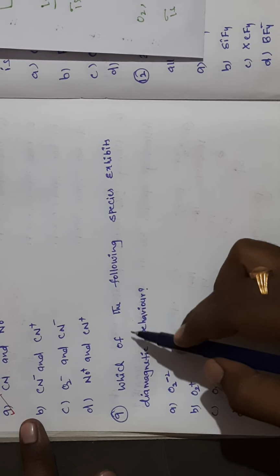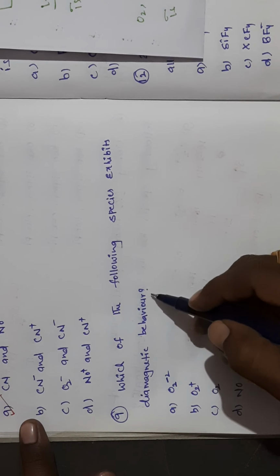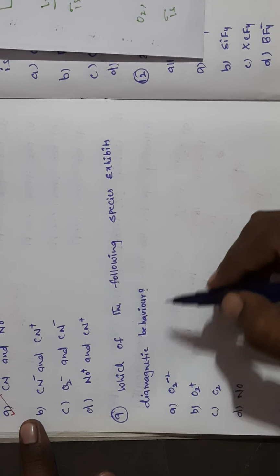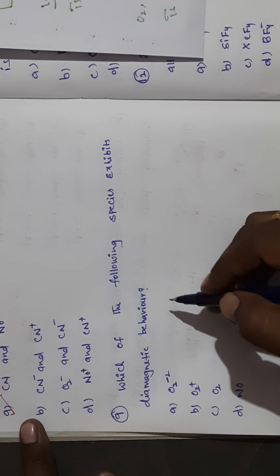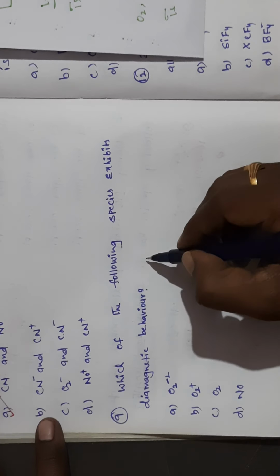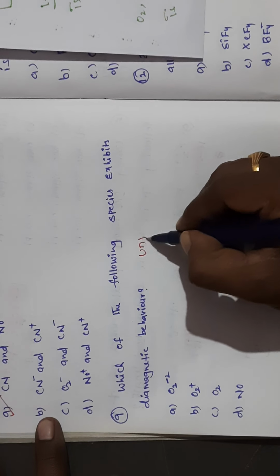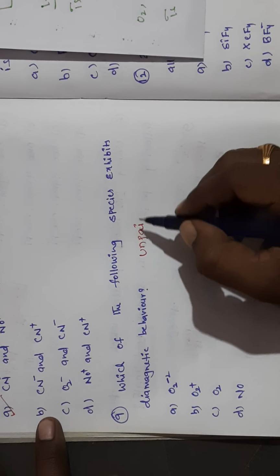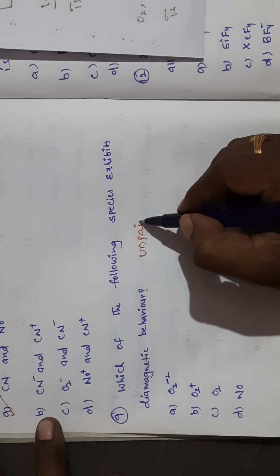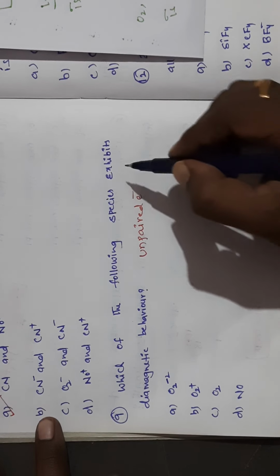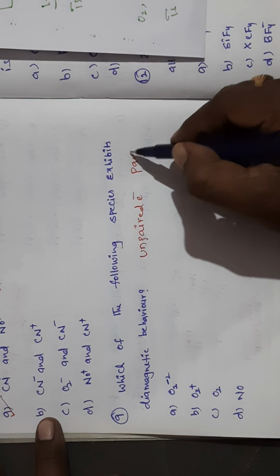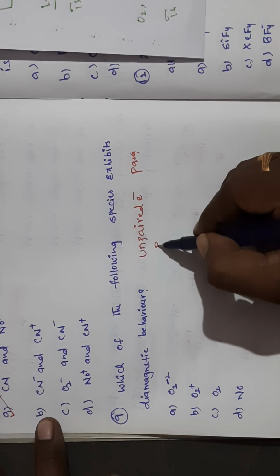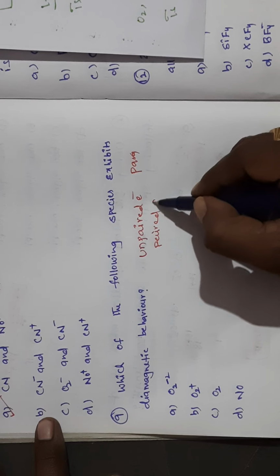So here, which of the following species exhibits diamagnetic behavior? In which case will it exhibit diamagnetic and in which case paramagnetic? If unpaired electrons are there in the MO electronic configuration, then it acts as paramagnetic. If paired electrons are there, it will act as diamagnetic.